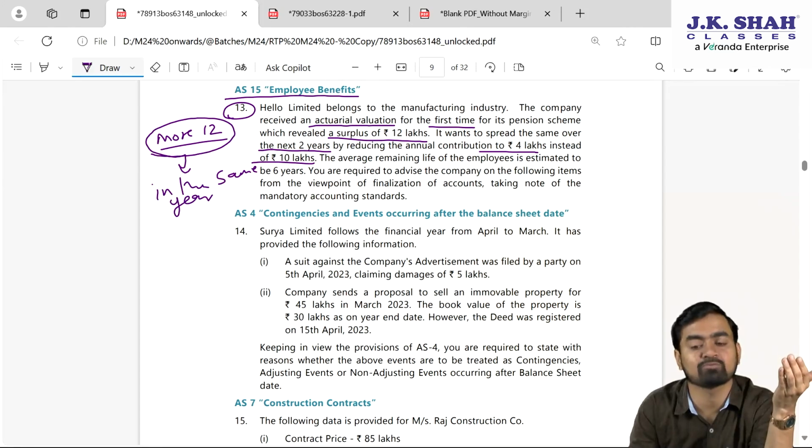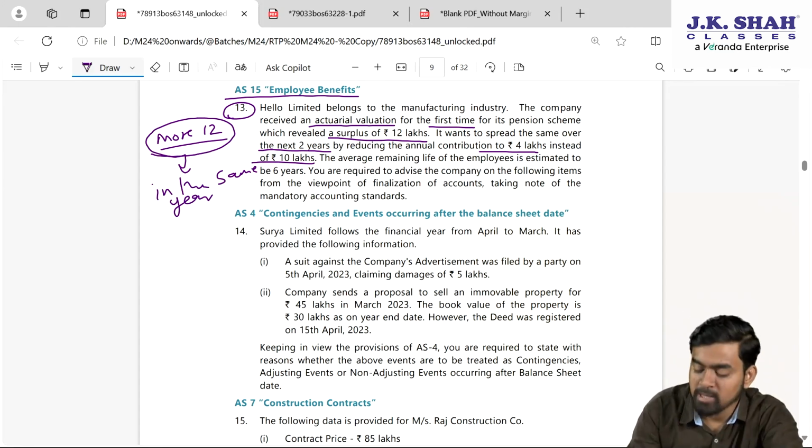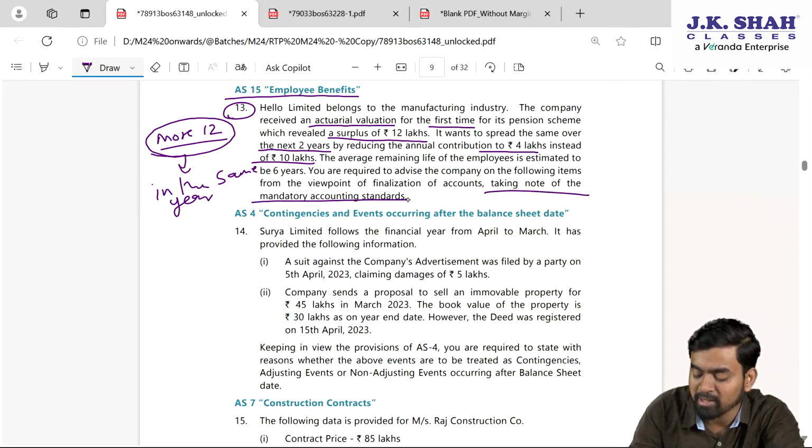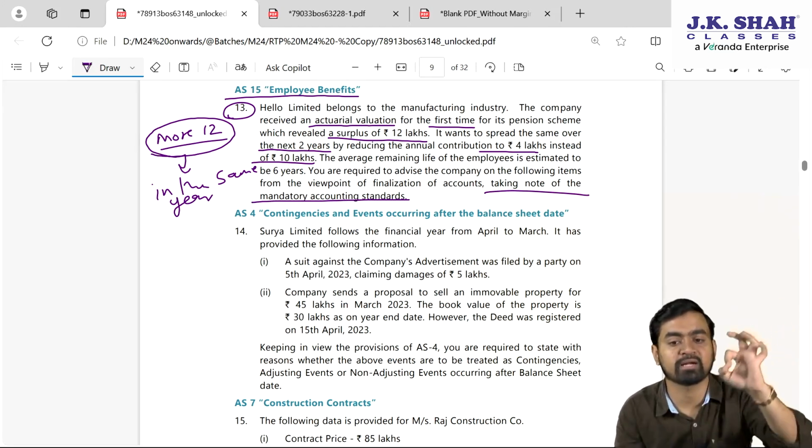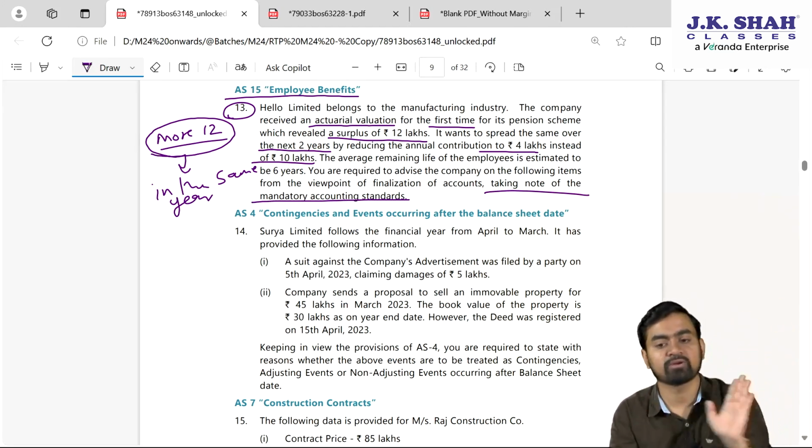So, if your provision amount is more by 12 lakhs, immediately please reverse it. The average remaining life of the employee is 6 years. You are required to advise the company on the following item from the viewpoint of finalization of account, taking note of the mandatory accounting standard. AS 15 clearly says that actuarial gain or loss should be recognized in the same year. You cannot defer. That's it.